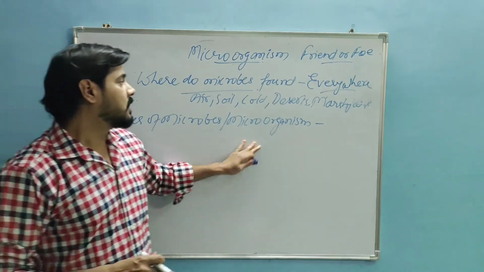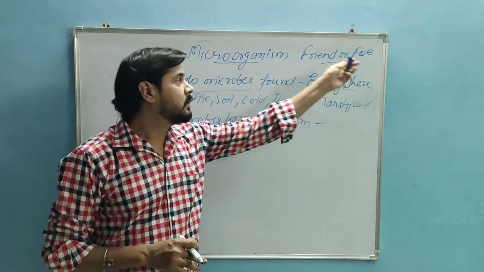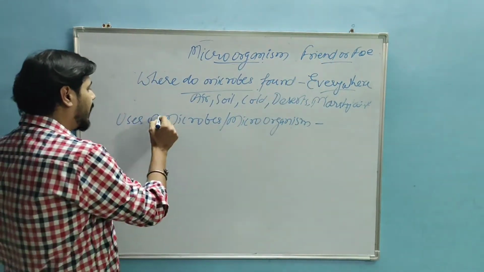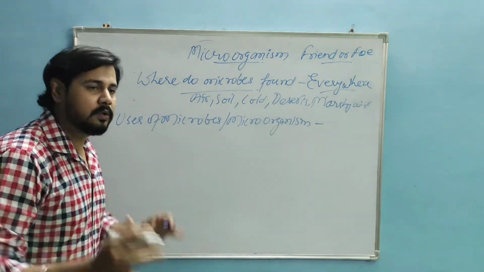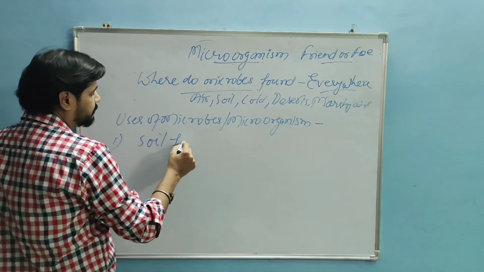Now, useful microorganisms. The first topic of our heading was microorganisms as friend or foe. If it is a friend, it is useful to us. So how are microorganisms useful to us? Let's talk about this. The first topic is soil fertility.